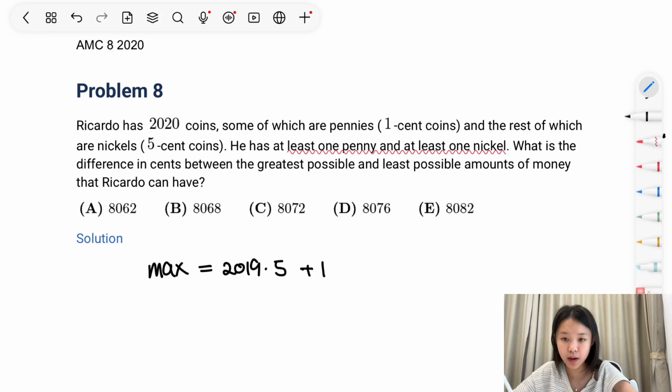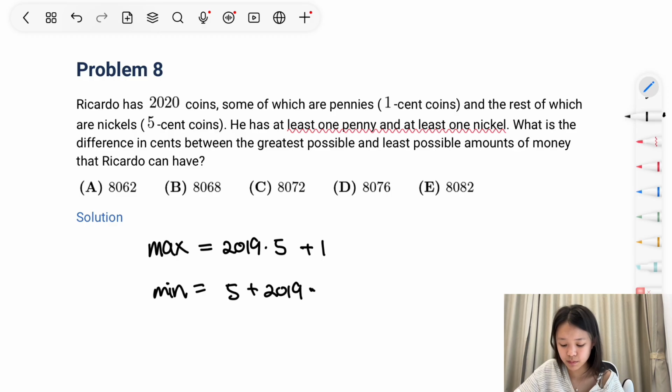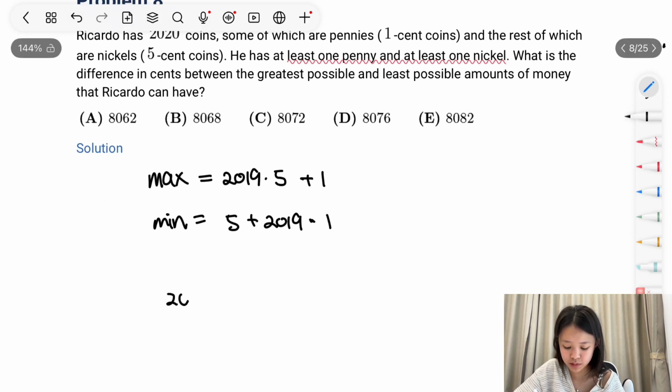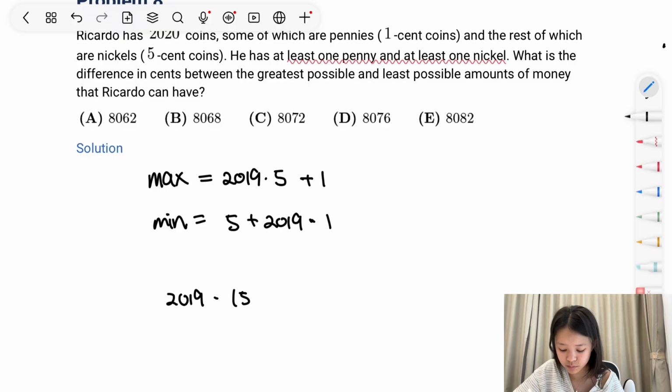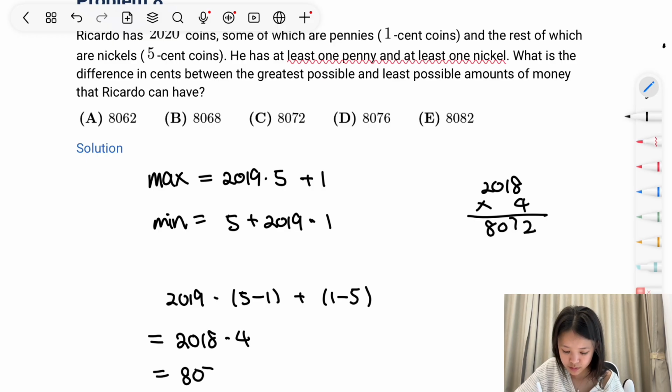However, we need at least 1 penny, so we still need to have 1 remaining penny. And the minimum amount of money that he could have would be to have 1 nickel and to have 19 pennies. So to subtract those, we get 18 times 4, which is 72, so the answer is C.